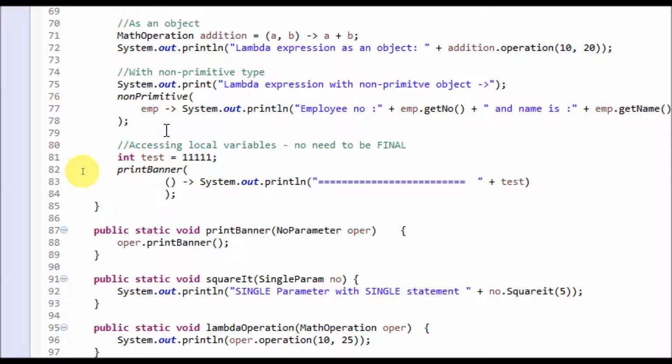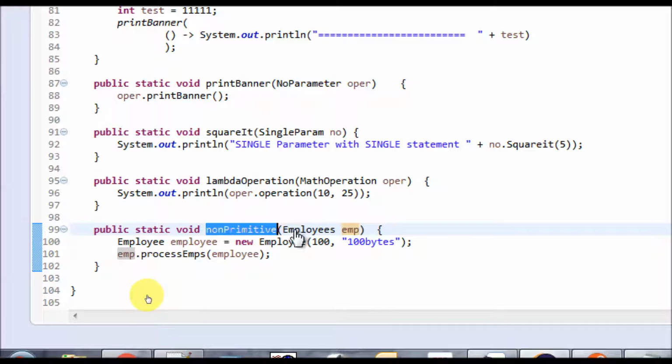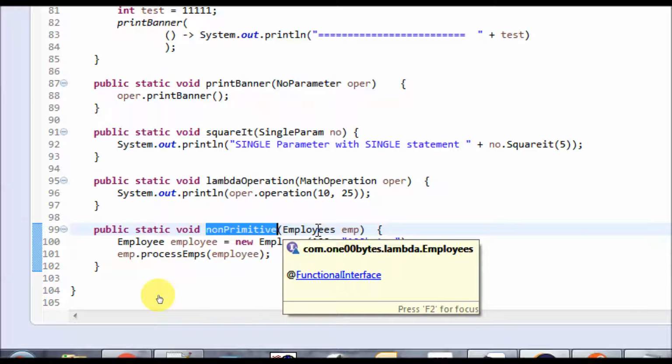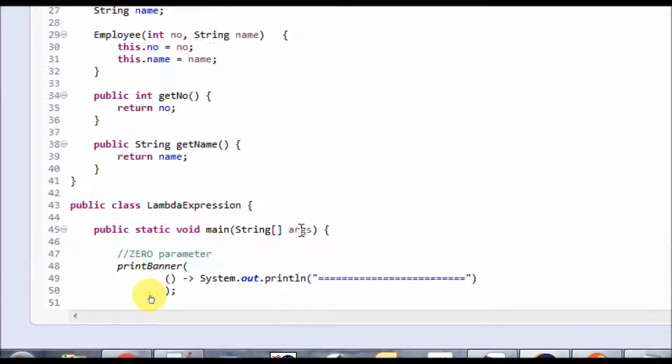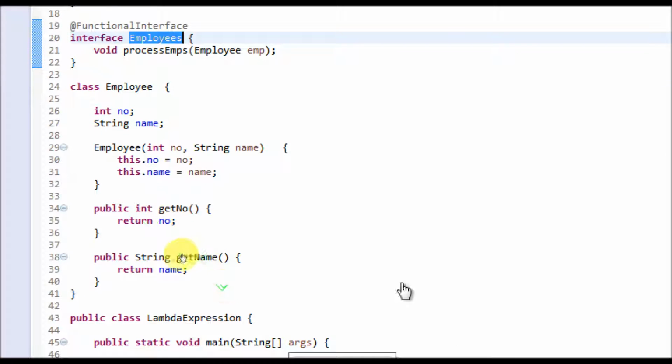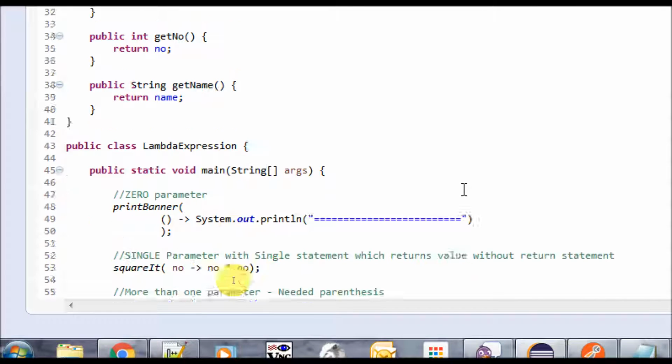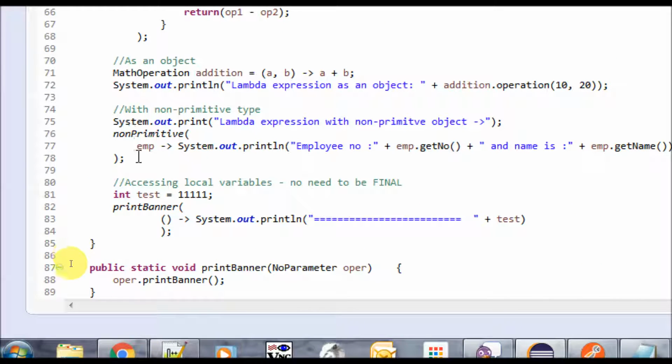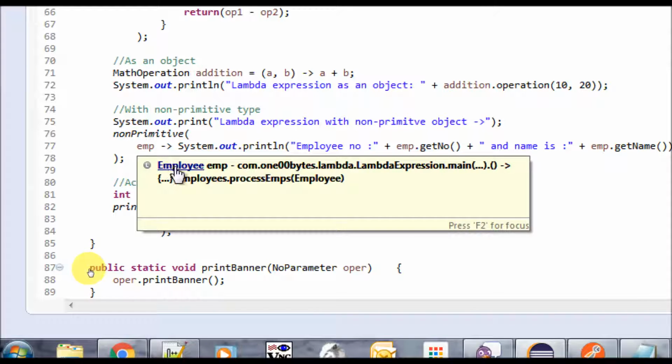First the compiler goes to the function where this is defined as employees, identifies that it is an interface, and from the interface it identifies the type of the object. This is what was shown in the tooltip when I moused over the emp parameter. If you see here, it is an employee, not employees.